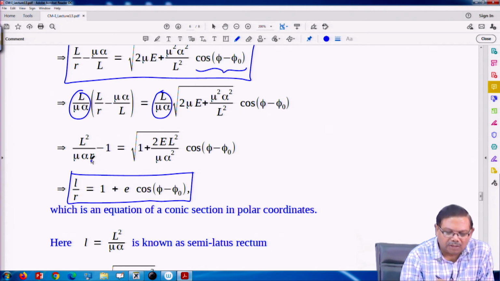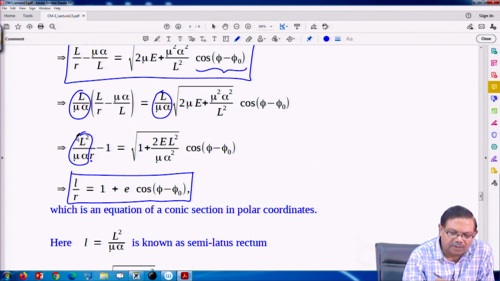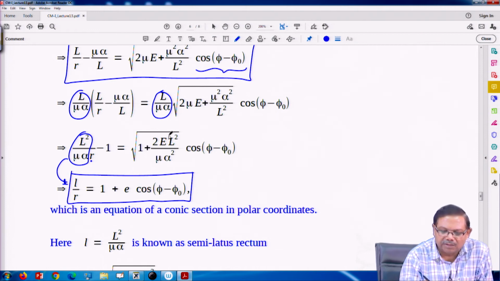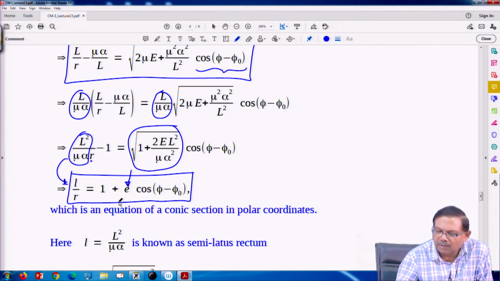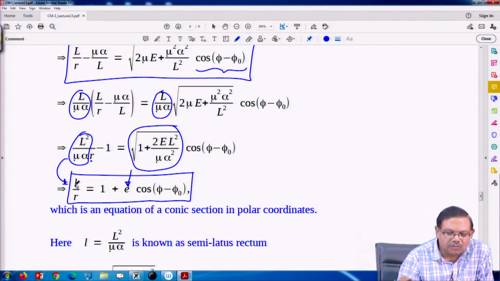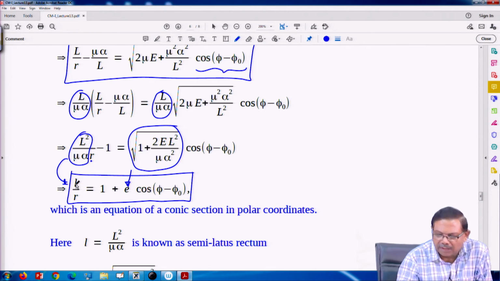So, 1 upon r I keep, and rest of the things, this part I call L, and this part I call E. So, this is nothing but equation of a conic section in polar coordinate. This L is called semi latus rectum.